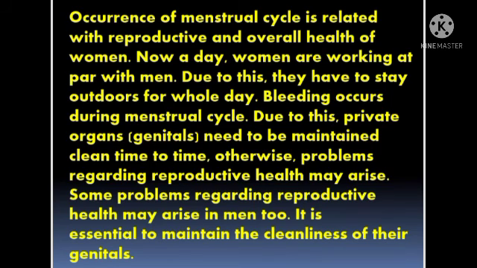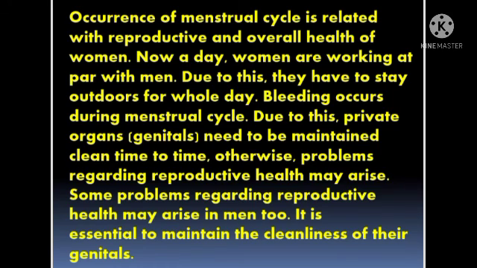So, students, what happens at the time of the menstrual cycle? It is related to the reproductive as well as the overall health of the woman. Nowadays, there is so much development that women are working equally as men do. So, due to this, they have to stay outdoors for whole days.